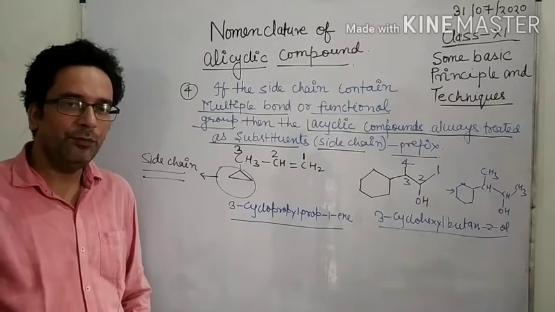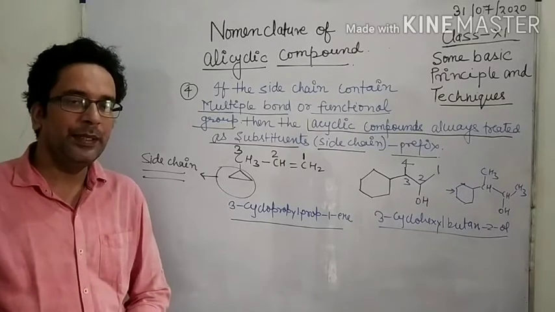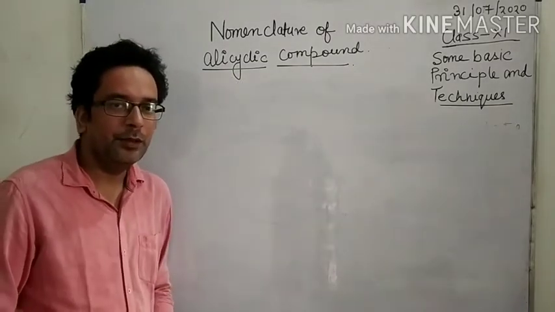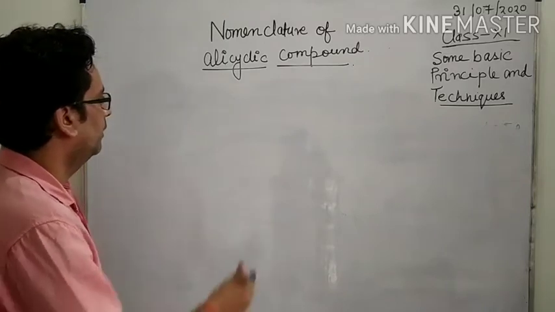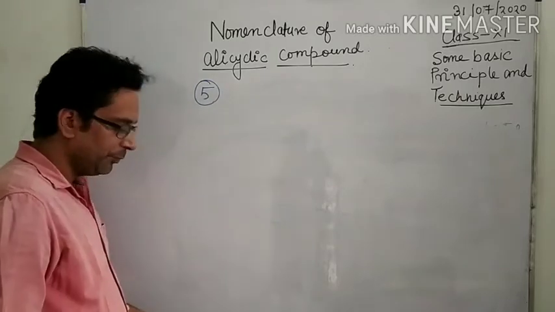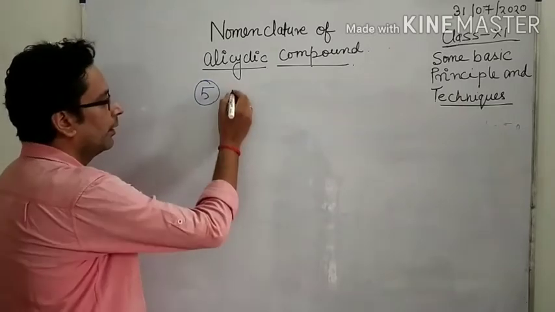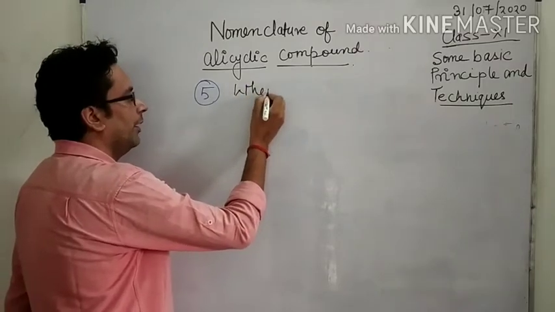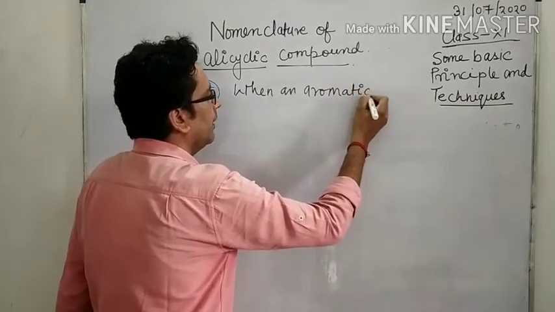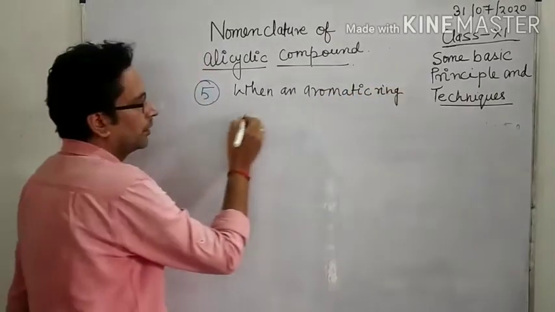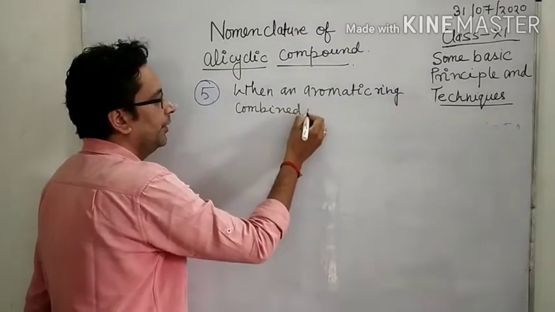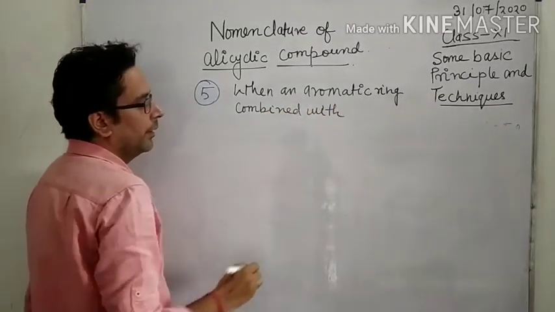What happens when a cyclic compound is attached with a benzene ring? Now the last point, that is the 5th point. The 5th point is when an aromatic ring is combined with an alicyclic compound.